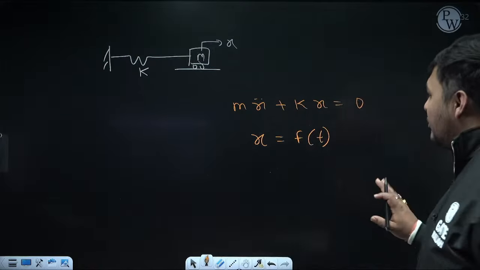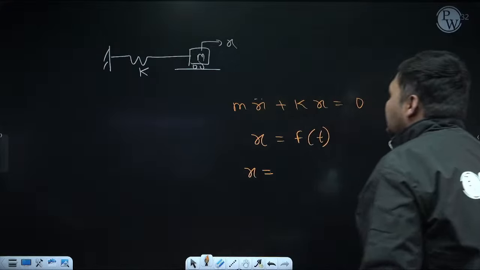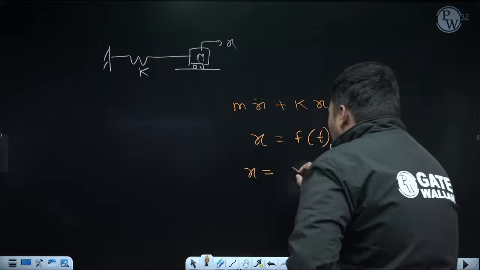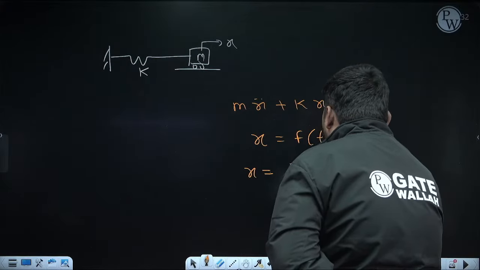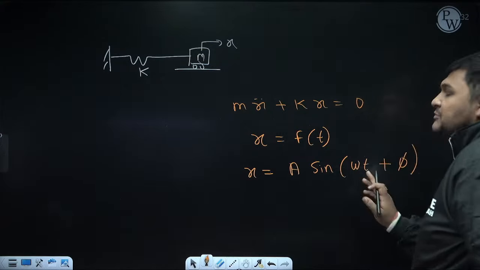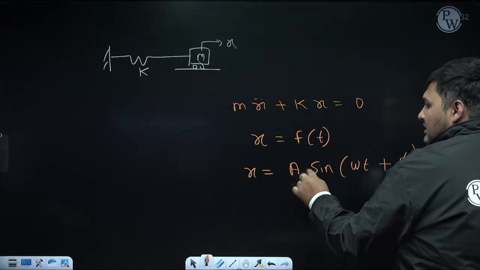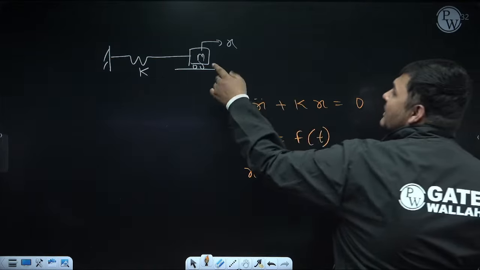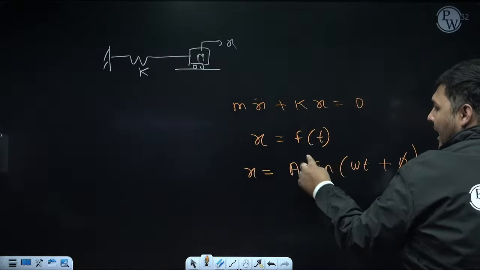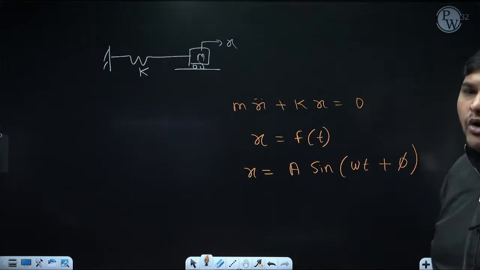Okay, I am not going to derive. Whenever you solve the problem of natural vibration of single degree of freedom, the solution of x will always be like this. It will be like this: A sine omega t plus phi. Okay, this is a periodic function, whose amplitude is capital A. This is amplitude, and we know in natural vibration, vibration will occur with constant amplitude. So you can see the amplitude of this equation is constant. What is omega? I will draw the graph of this equation.